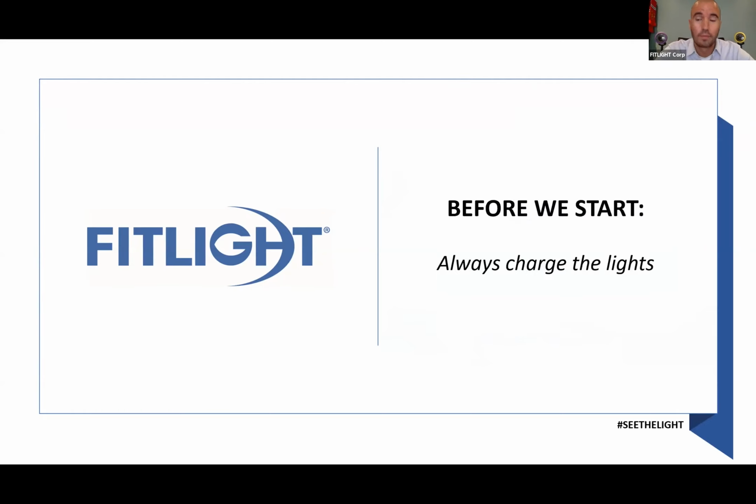Before we start, you always have to charge the lights. The lights are always on. That means that when you fully charge the lights now, and you unplug the lights and come back tomorrow, it could be that the lights already lost somewhat of a charge. You can still use them, but you won't be able to use them as long as you would otherwise when